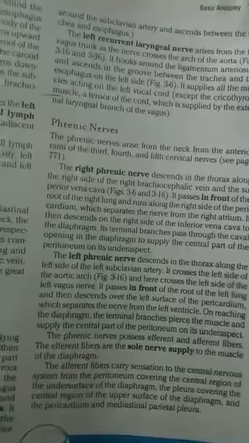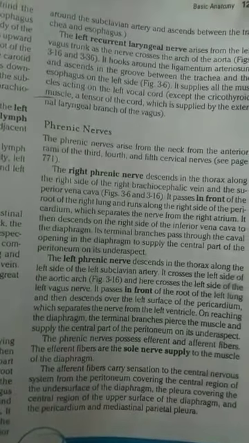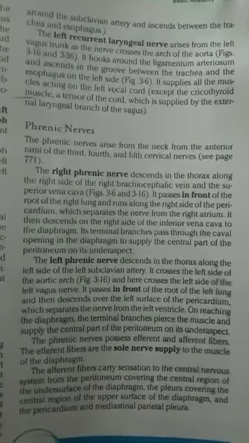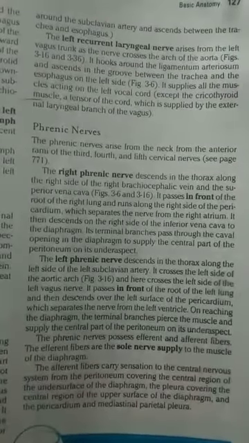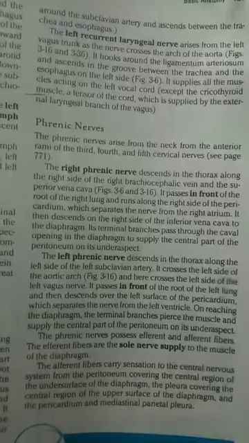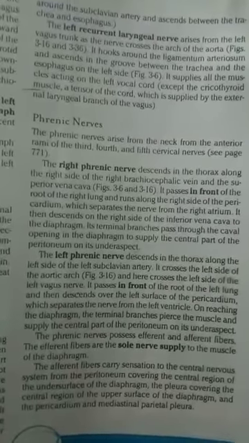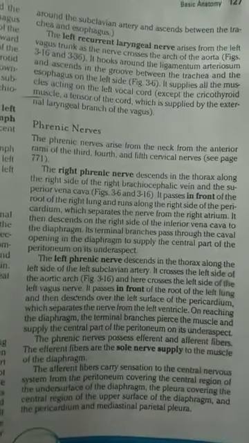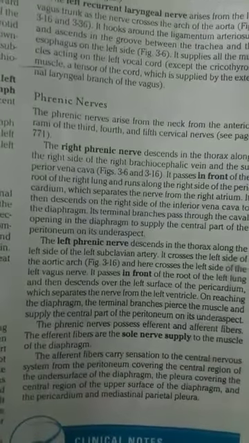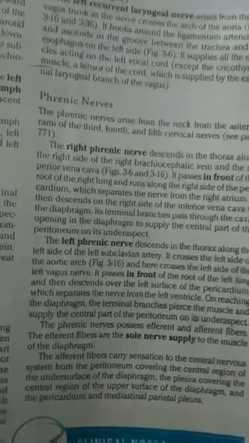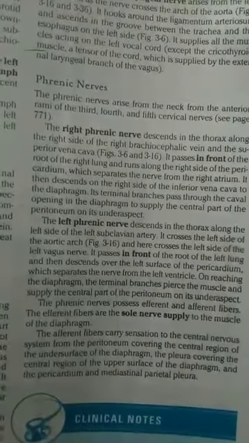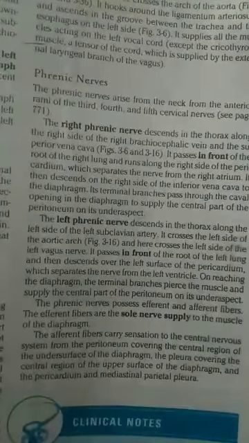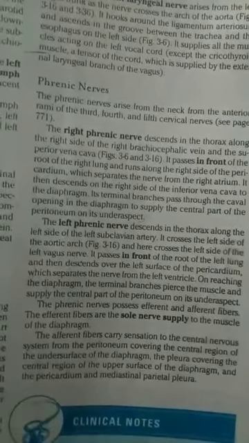The phrenic nerves possess efferent and afferent fibers. The efferent fibers are the sole nerve supply to the muscle of the diaphragm. The afferent fibers carry sensation to the central nervous system from the peritoneum covering the central region of the undersurface of the diaphragm, the pleura covering the central region of the upper surface of the diaphragm, and the pericardium and mediastinal parietal pleura.